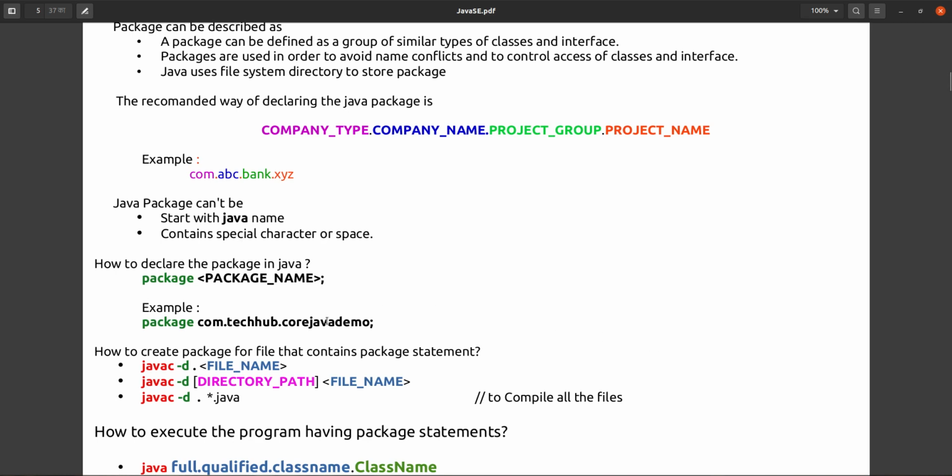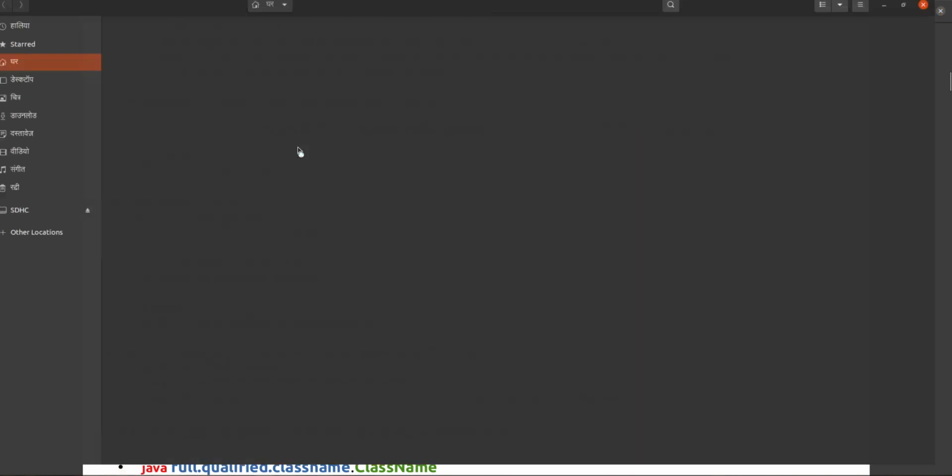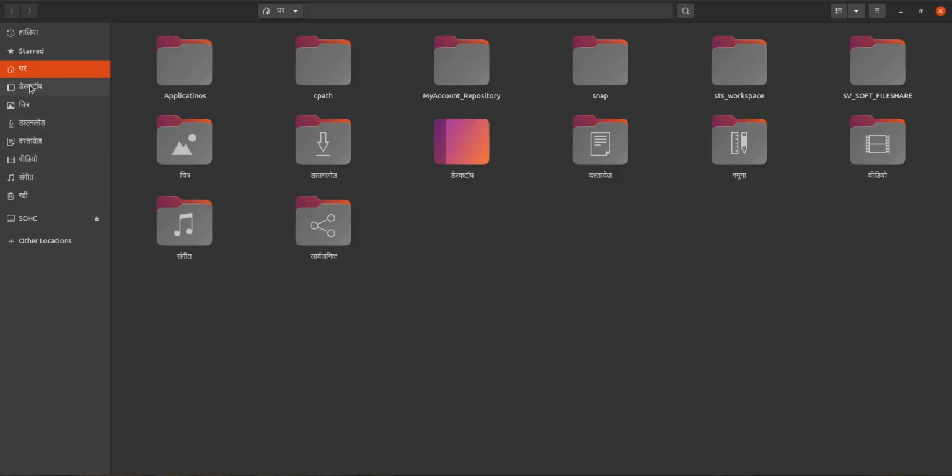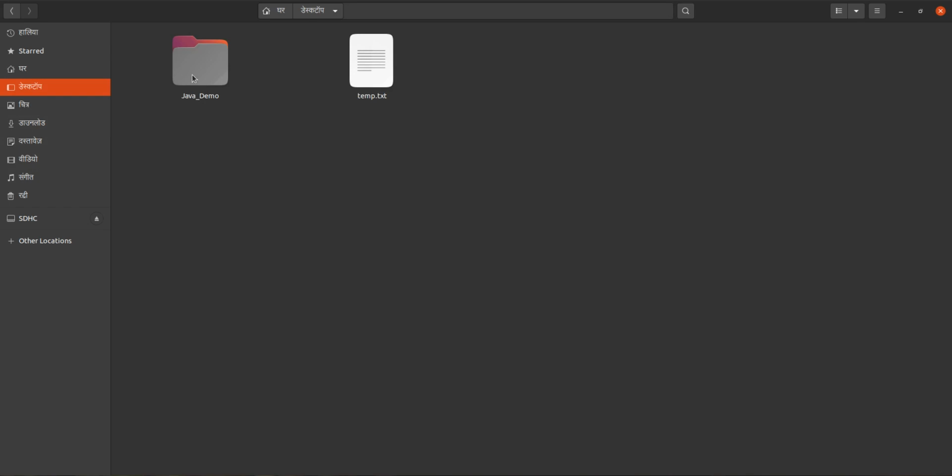For example, we are giving this package, com.techhub.coreJavaDemo. All the core Java demo we are putting here, like that we can give. So this is our package example. Let's see an example here. Suppose we have created two .java files here.